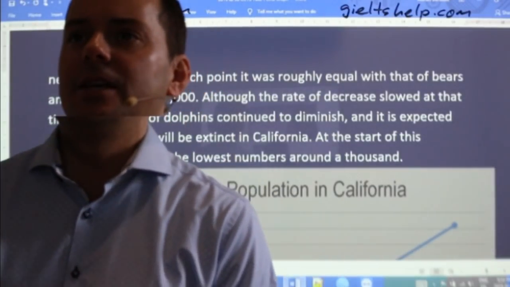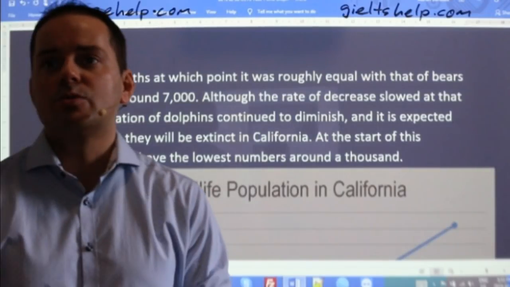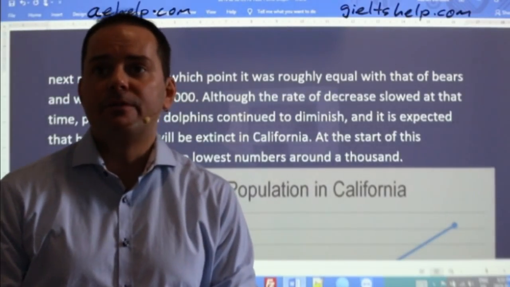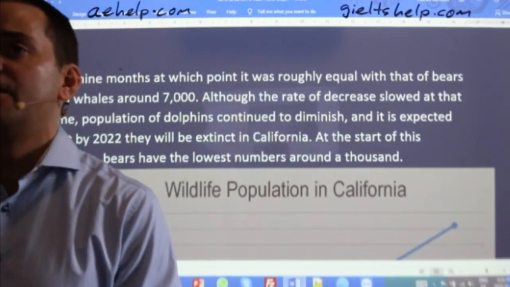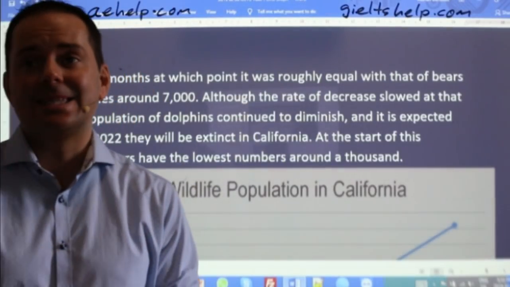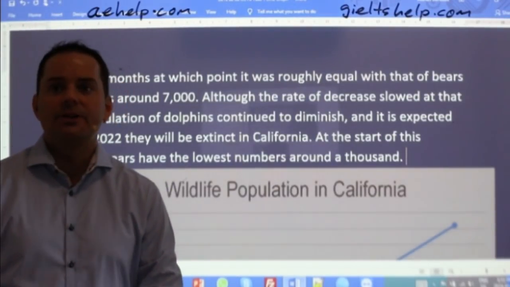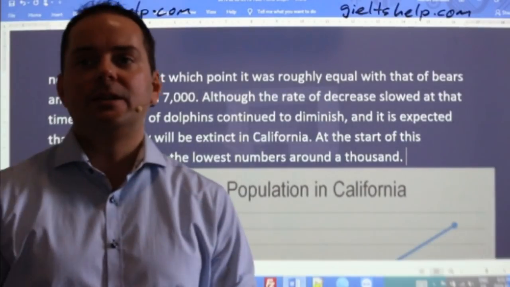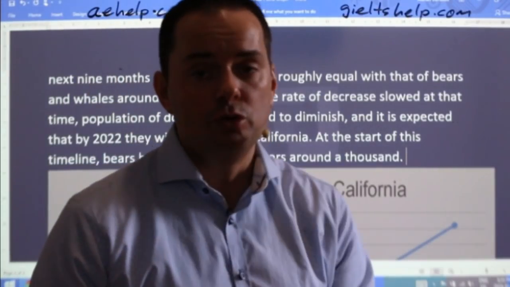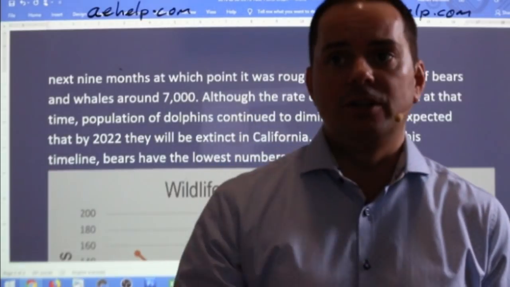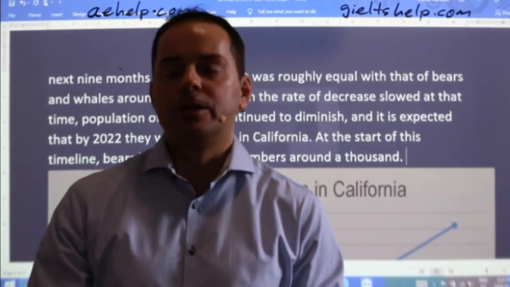Naderbeck says, in the initial stage, the numbers of bears was the lowest of all. However, in the next 2 years, this increases by 6,000. Very good. Okay, that was nice. All right. Harminder says, in 2017, bears' population, good use of the apostrophe to show possession, Harminder. Nice, okay.